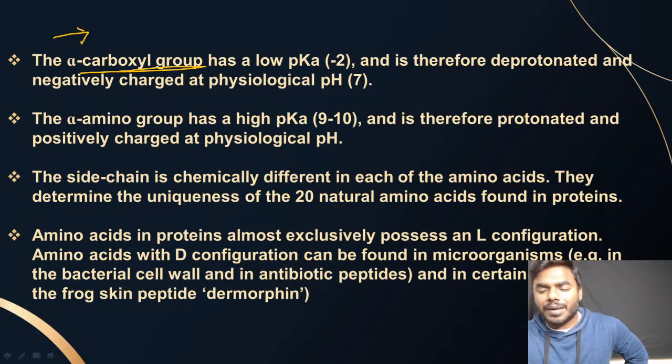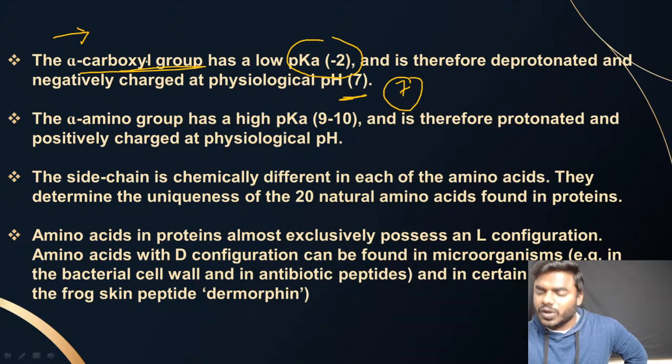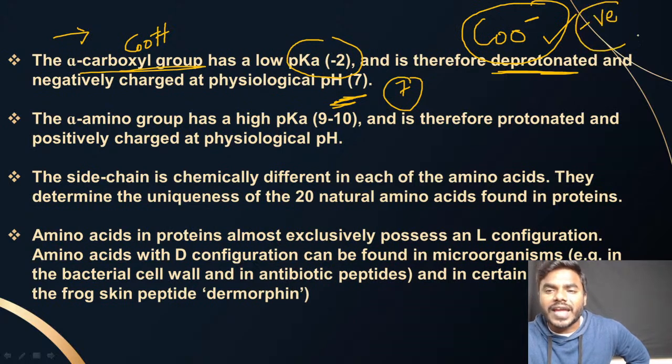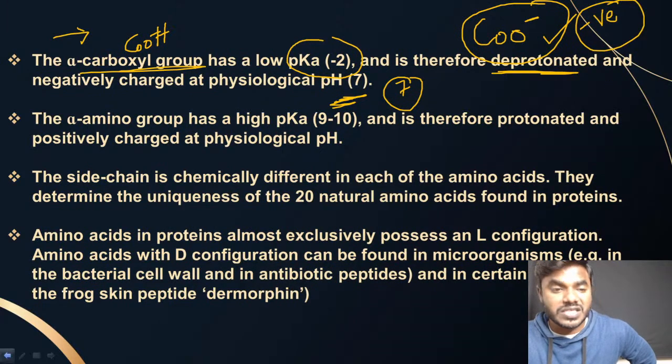The alpha carboxyl group, please remember here, nothing to explain, has a low pKa value, right? And please remember, friends, what is the point you have to remember? What is the physiological pH, friends? The physiological pH is 7. So now you can understand this COOH at a physiological pH of 7, what happened? It will get deprotonated. We all know that, friends, if it is deprotonated, what kind of charge does it acquire, friends? It will acquire the negative charge. You have to remember it compulsorily.